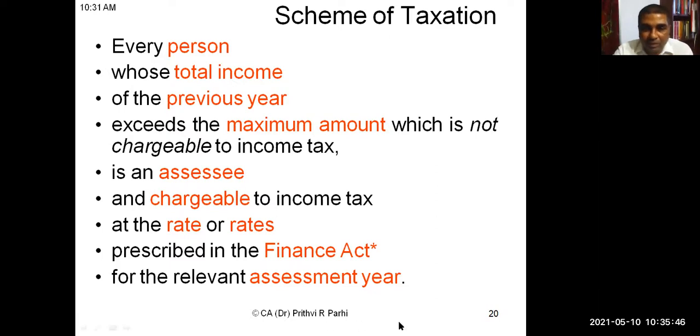So according to section 2, section 31 of the Income Tax Act, person means individual. Okay, HUF, according to section 2 and what you said, 31, subsection next. According to section 2, subsection 31. Very good. What's your name? Biswajit. Okay.